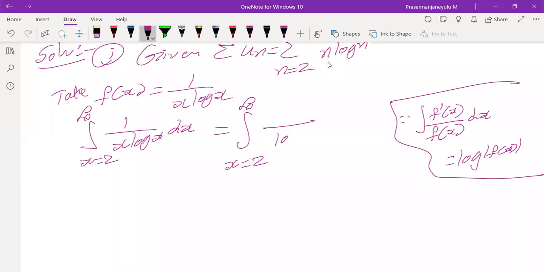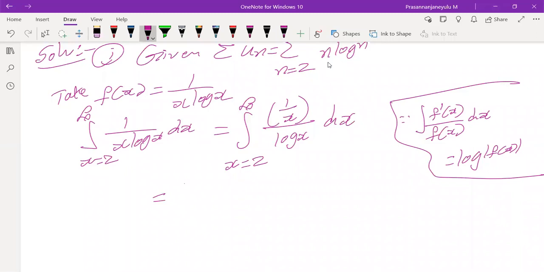What is the differentiation of log x? 1 by x. So writing 1 by x into log x as 1 by x whole by log x into dx, since a by b whole by c can be written as a by bc. So it is of the form integration of f dash by f into dx.